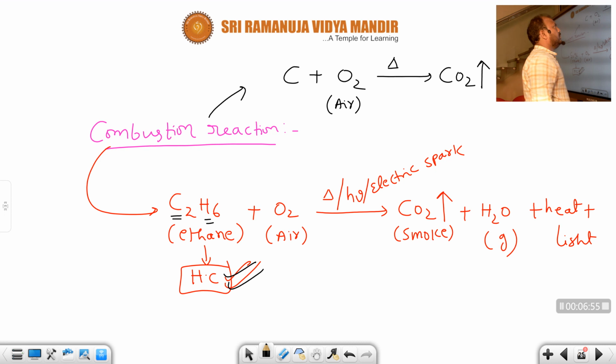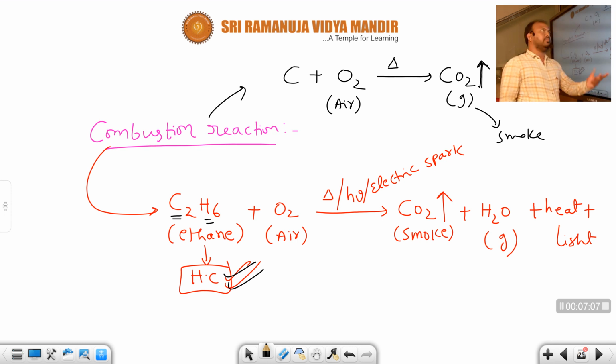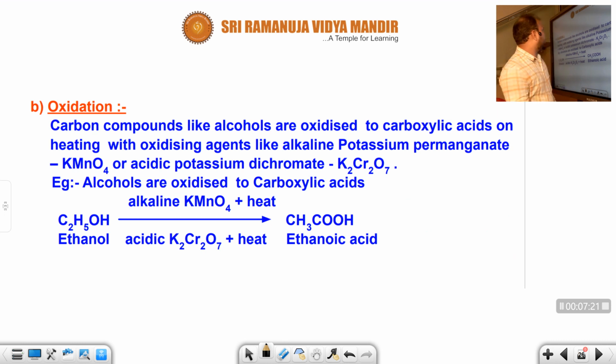When the charcoal burns, what will happen? Smoke will be released. Smoke is nothing but carbon dioxide. Gas is always represented as an upward arrow. Whenever I put an upward arrow, you can easily understand that it is gas. Gases in a chemical reaction are conveyed by an upward direction. So this is also which one, students? Combustion reaction. I hope you are very clear here.